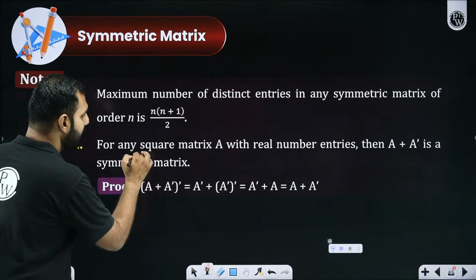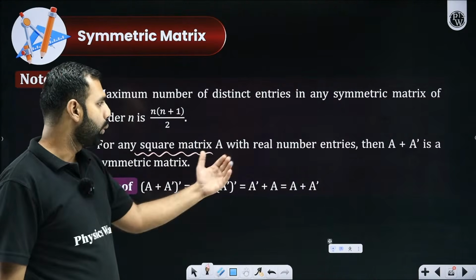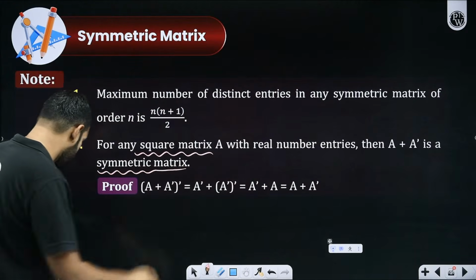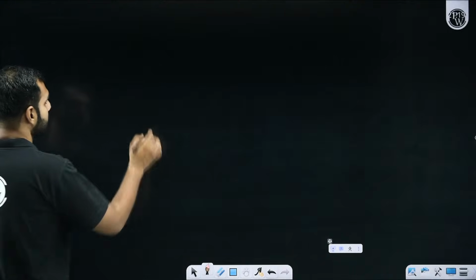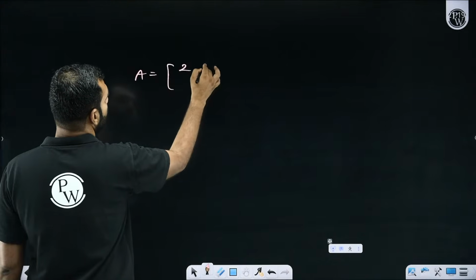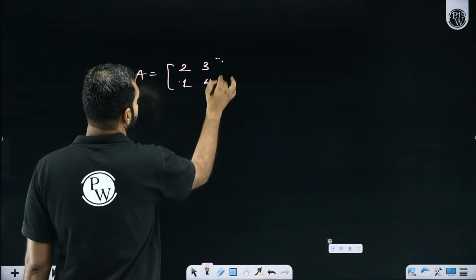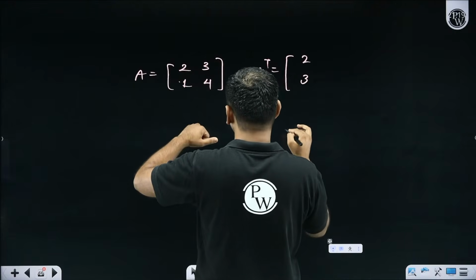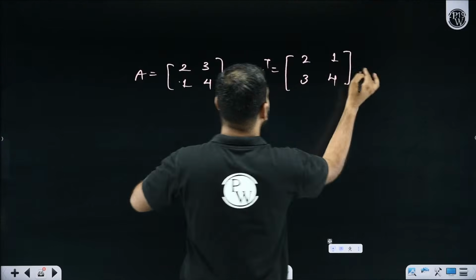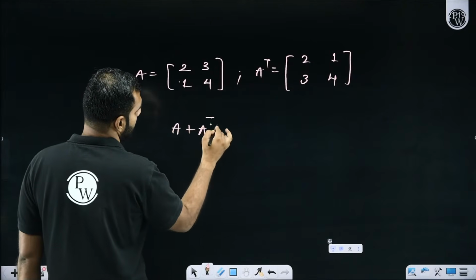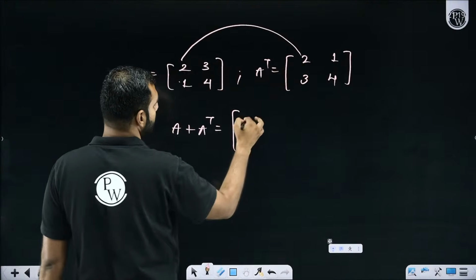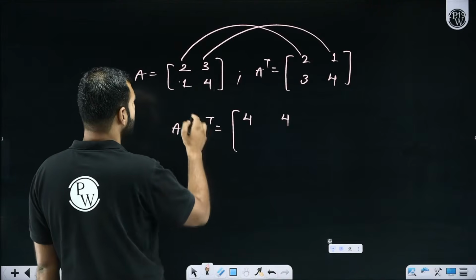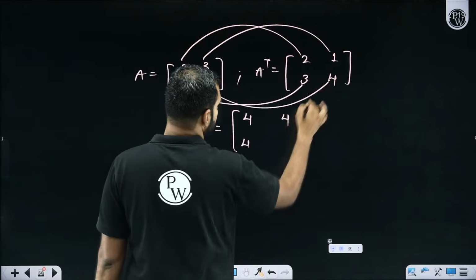Pay attention. For any square matrix A with real numbers, A plus A transpose is going to be symmetric. What does that mean? Let me take an example first. There is a matrix A. Let me call it 2, 3, and let's say 1 and 4. What will be its transpose? Sir, its transpose will be 2, 3 becomes the first column, 1, 4 becomes the second column. What do I get if I add A with A transpose? I hope you remember 4, then this is also 4. I'm really sorry, I took a very bad example, but it's okay. 3 plus 1 is 4 and 4 plus 4 is 8.